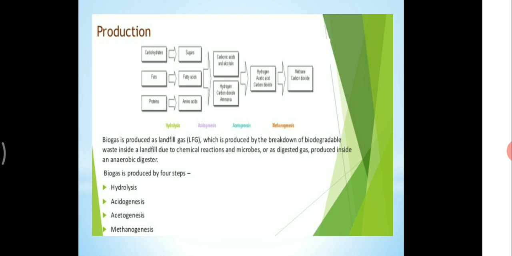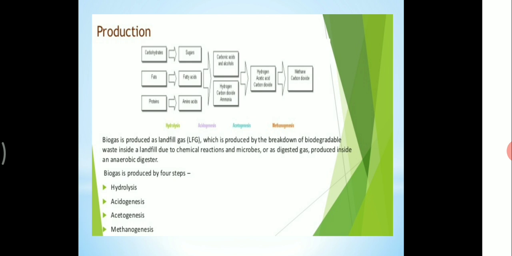Acetogenesis is a process through which acetate is produced either by reduction of carbon dioxide or by reduction of organic acid. And finally, it is converted by methanogenesis. Methanogenesis is a process in which organisms capable of producing methane do so, and that is called methanogenesis.